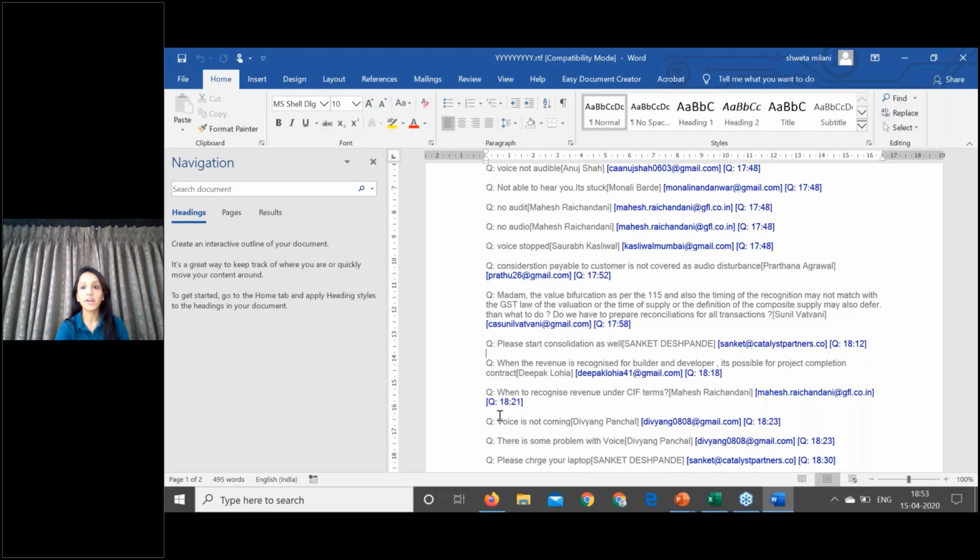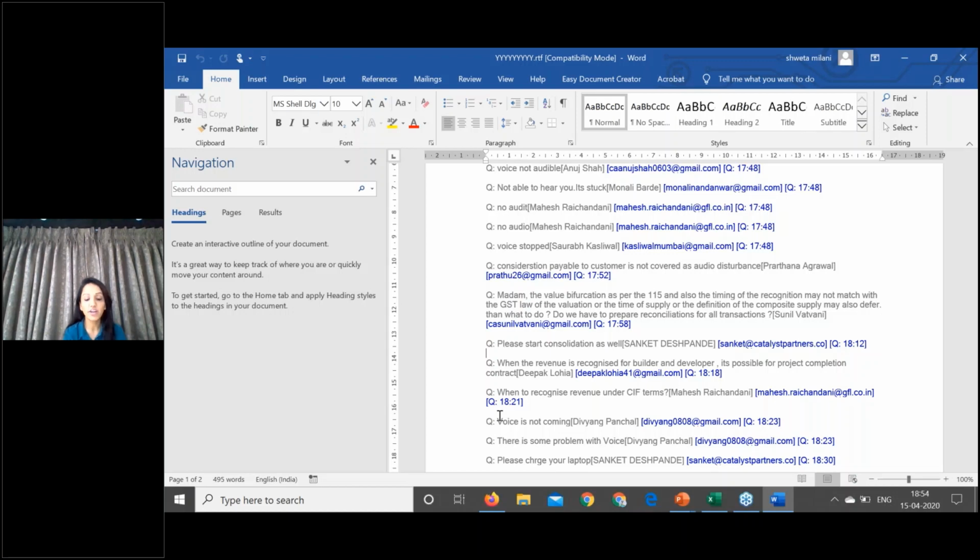When is revenue recognized for a builder and developer, in the case of a project completion contract? This is a classic case wherever you have sale of flats. Now it depends upon the terms of the contract, but in the majority of cases, when revenue recognition was applied for the first time in India, wherever there is sale of retail flats, the revenue recognition model came down from over a period of time to at a point in time. Now each and every builder who has sale of flats, you see the DLF company, they are recognizing revenue at a point in time for their sale of flats. Why is it so? Because none of the three conditions of over-period-of-time revenue are getting satisfied in such cases.